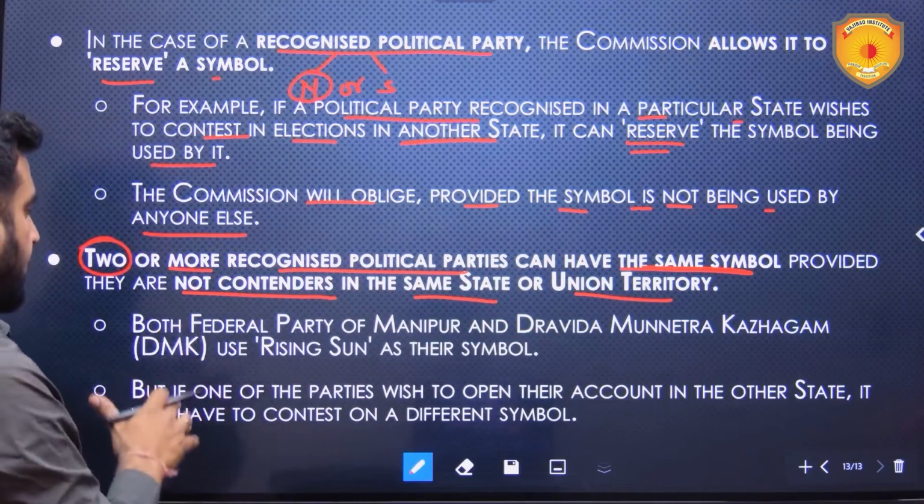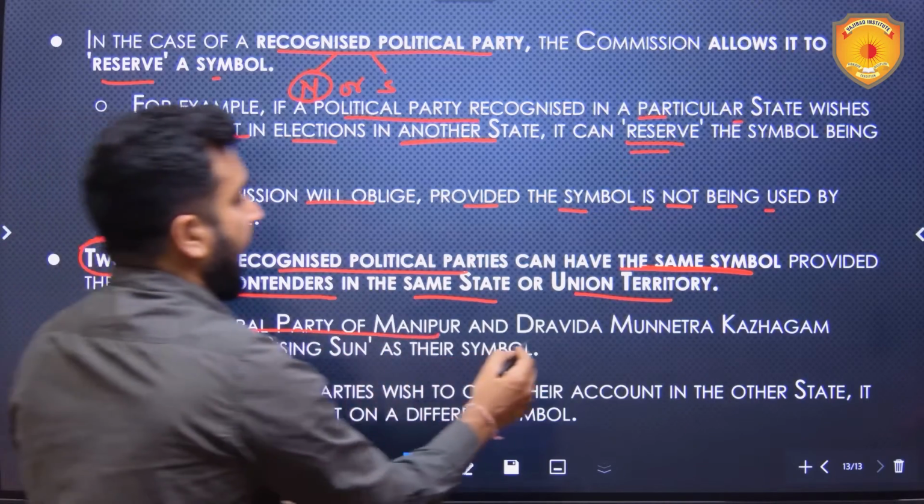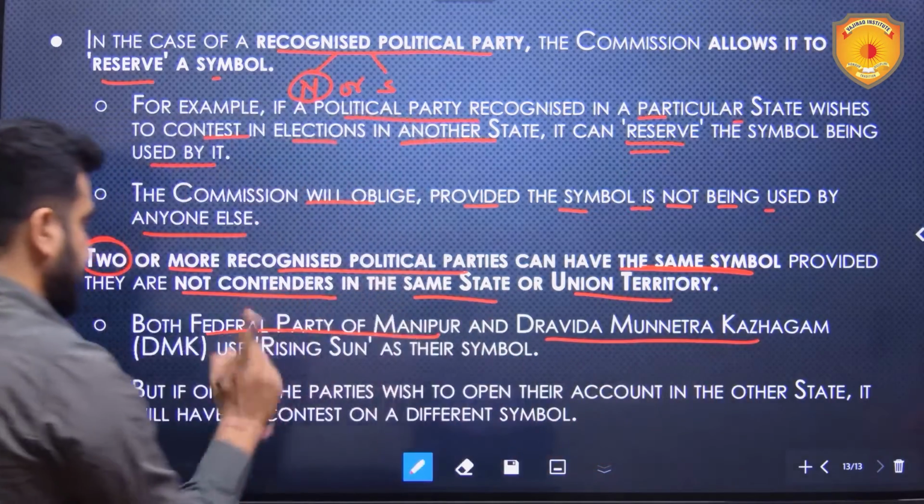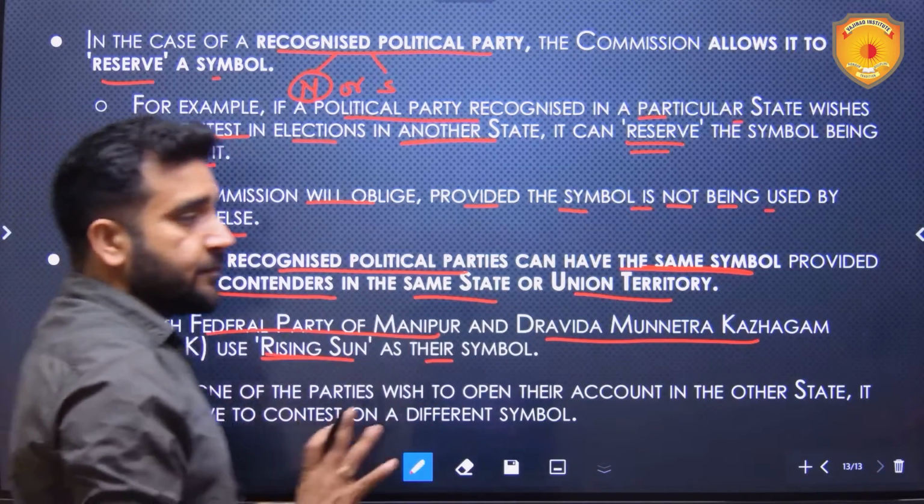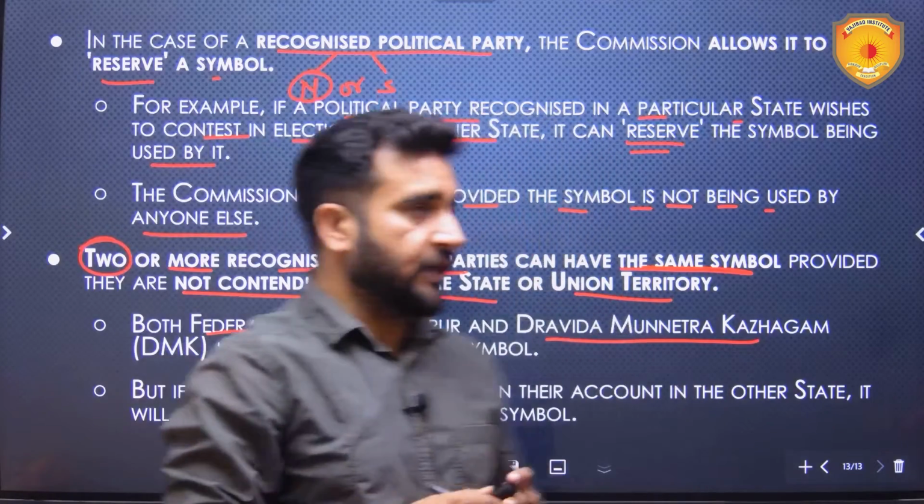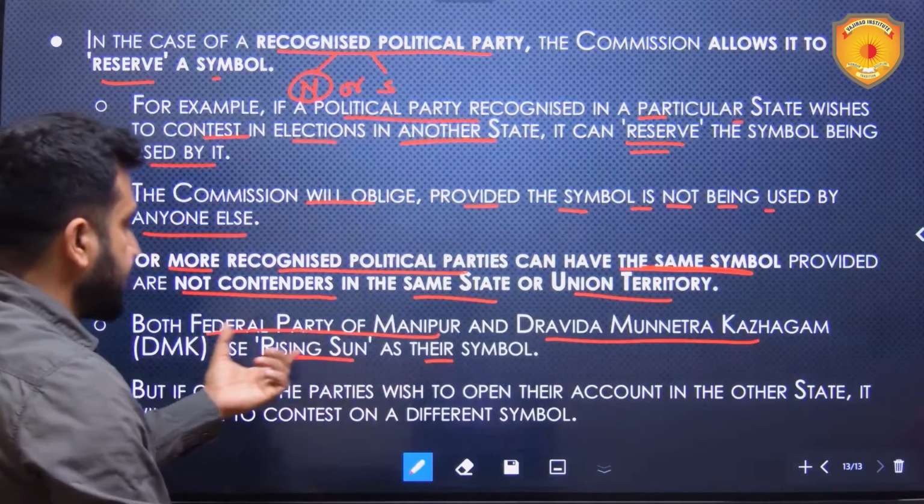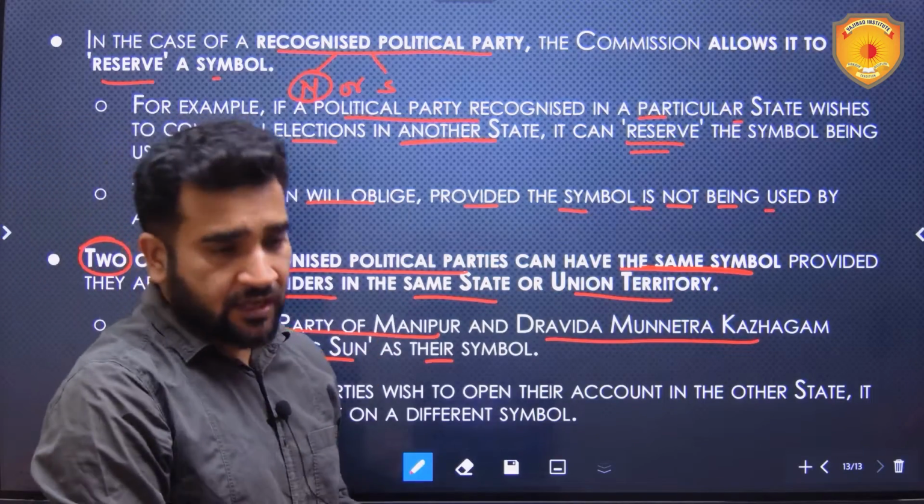Now, see, for example, we have both Federal Party of Manipur and DMK, Dravida Munnetra Kazhagam, using the rising sun as their symbol. They can use that symbol if they are contesting state elections in their respective states. DMK in Tamil Nadu, where it is recognized as a state party, and Federal Party of Manipur in Manipur, where it is recognized as a state party.